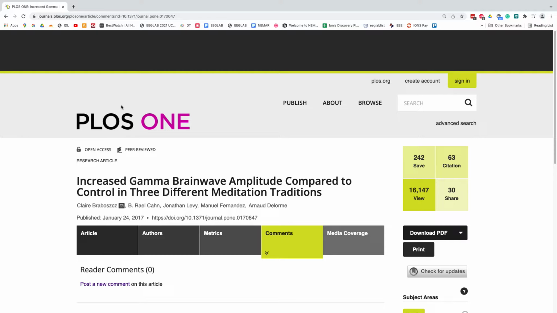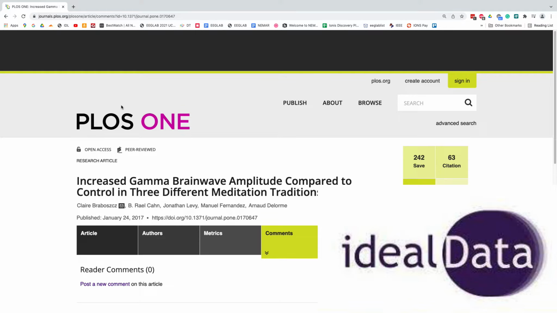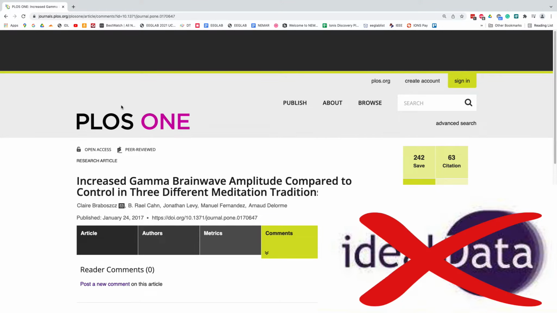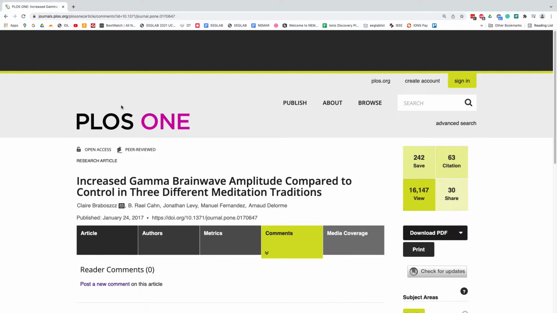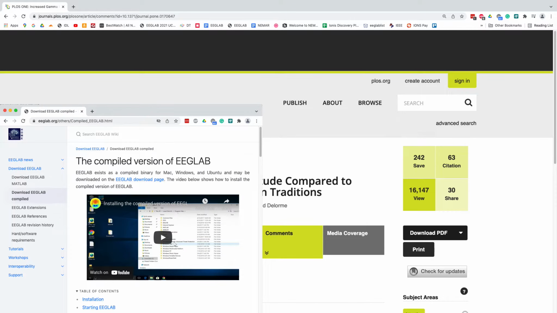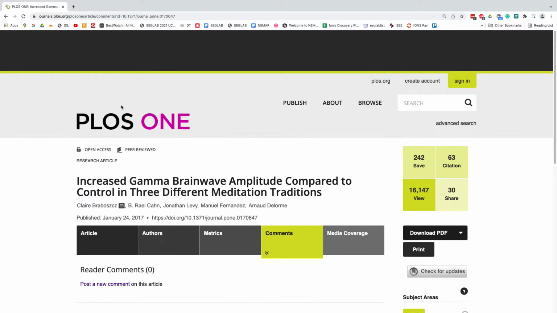And the reason I do that is that often you see tutorials and the data is idealized, and everybody has tons of problems when we process data. So here we will see all the problems I will encounter, and we're going to be using Matlab and EEGLab software. So it assumes you have Matlab. You could also use the compiled version of EEGLab on Windows, Mac, or Linux, because it has the BIDS plugin and you can run scripts. So you don't necessarily need to have Matlab, although it's much easier with Matlab.